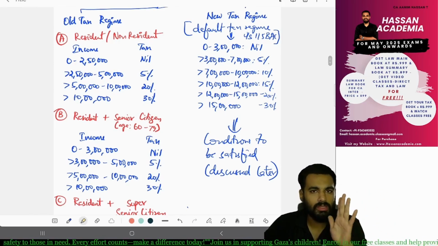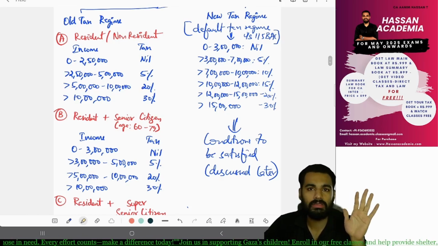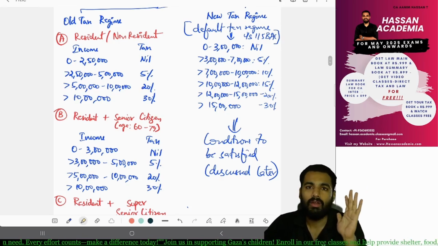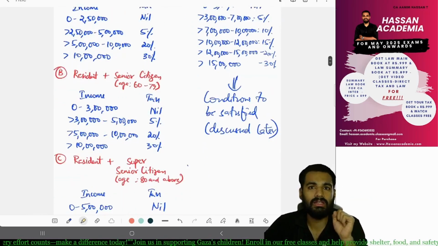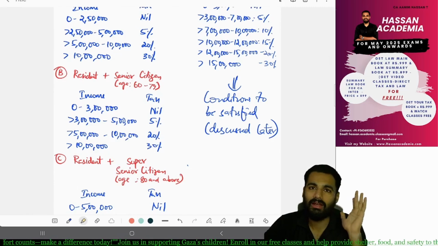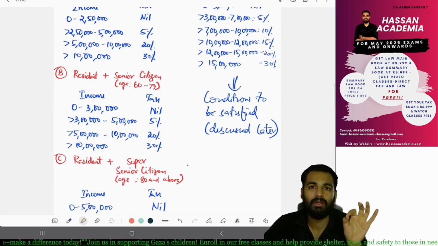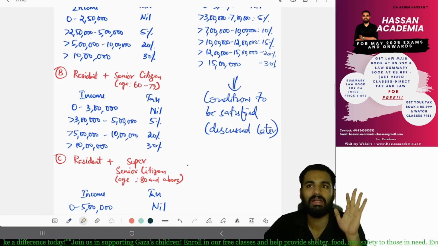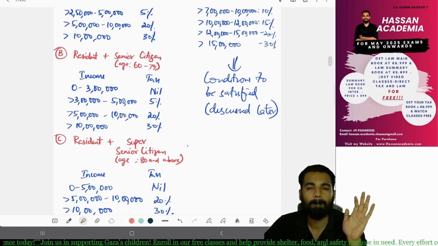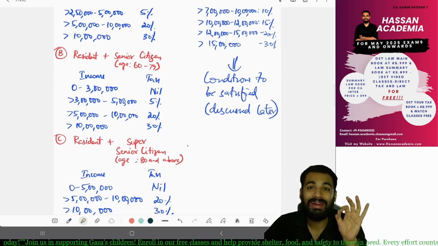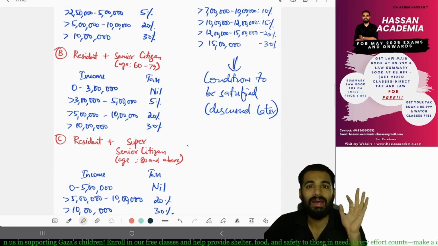Up to 2,50,000 nil, more than 2,50,000 to 5 lakh 5%, more than 5 lakh to 10 lakh 20%, more than 10 lakh 30%. In case of senior citizen, up to 3 lakh nil, more than 3 lakh to 5 lakh 5%, more than 5 lakh to 10 lakh 20%, more than 10 lakh 30%. In case of super senior citizen, up to 5 lakh nil, more than 5 lakh to 10 lakh 20%, more than 10 lakh 30%.